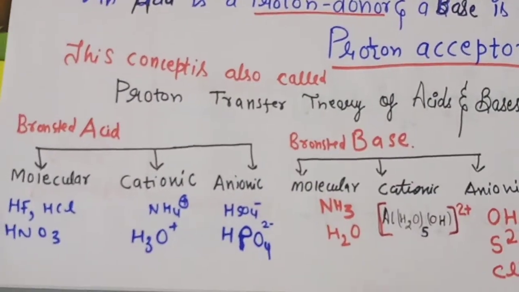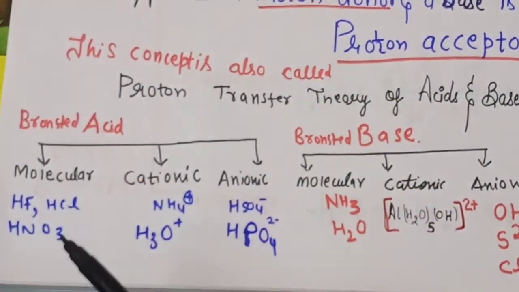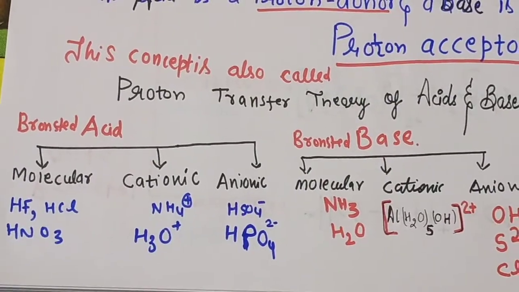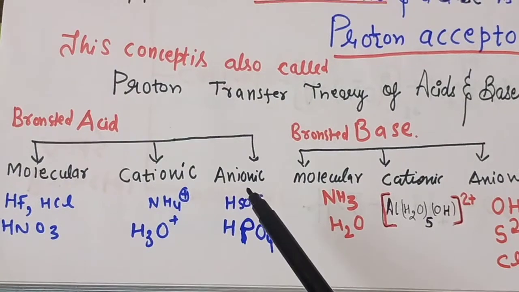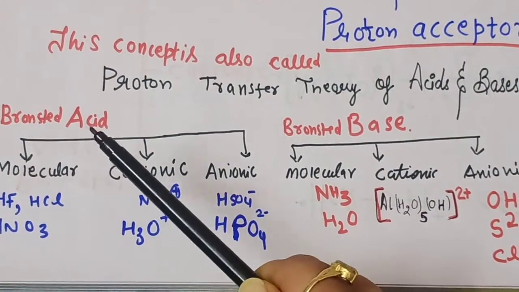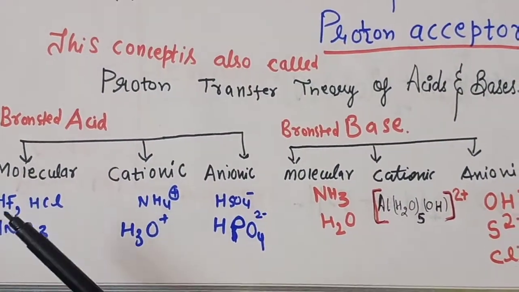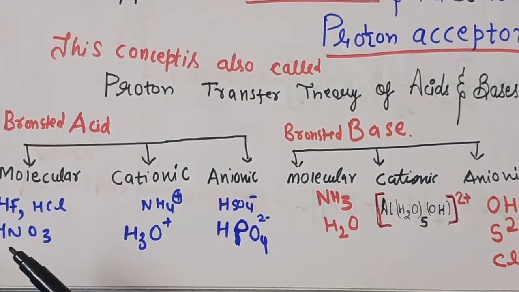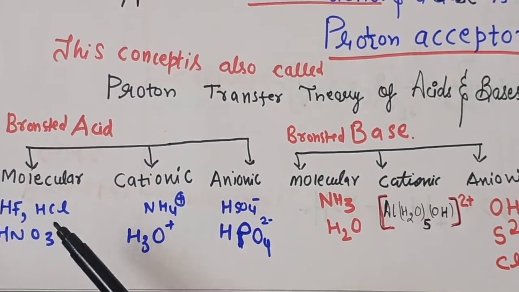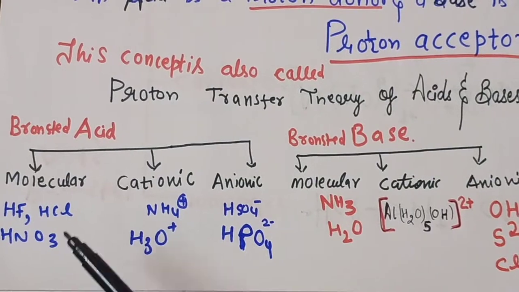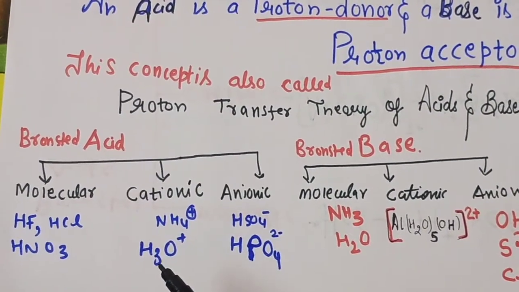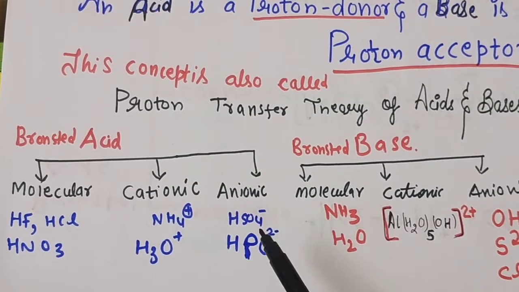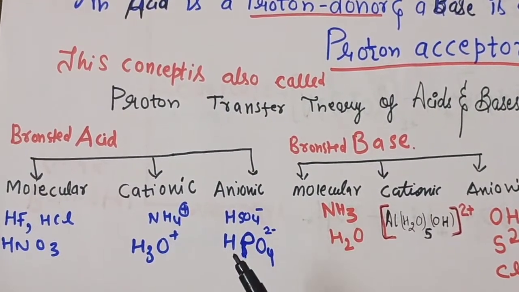Now we can classify the Bronsted acids into three categories: molecular Bronsted acids, cationic acids and anionic acids. Examples of molecular acids are HCl, HF, HNO3, where a proton is available, so they can easily donate the proton. Examples of cationic Bronsted acids are NH4 plus and H3O plus, and anionic acids are HSO4 minus and HPO4 2 minus.